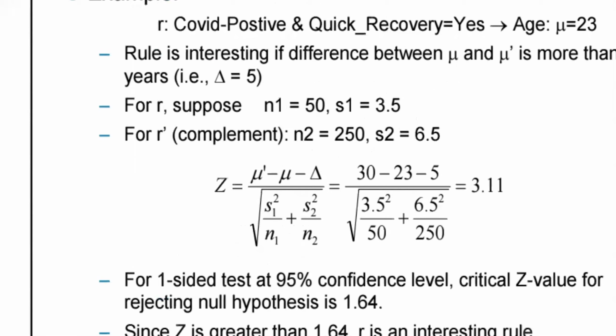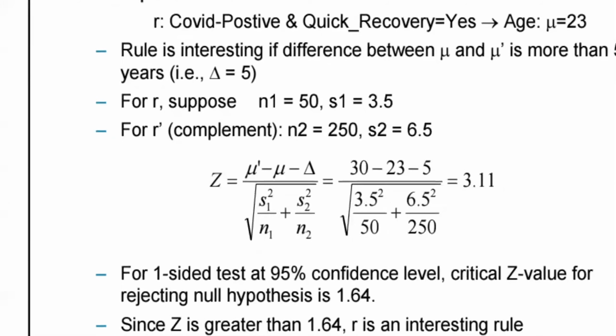This is the formula you have to use for the Z statistic hypothesis. Now you can apply the values: 30 minus 23, where mu dash is 30, and mu is the average age of the people with quick recovery, 23.